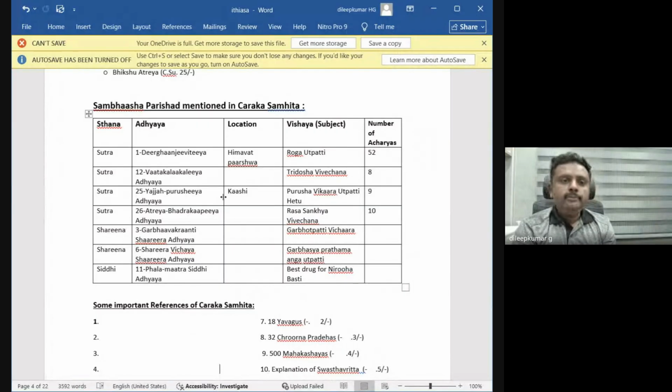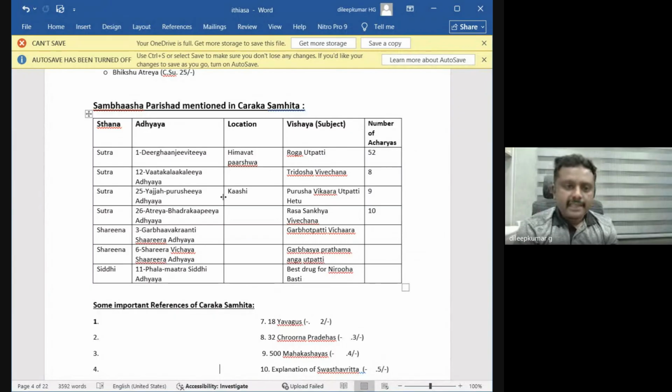The next Sambhasha Parishad is in Vata Kala Kaliyadhyaya. It is Tridosha Vivechana Vardhan. The total number of acharyas present is 8. The next Sambhasha Parishad is in Yajja Purishiyadhyaya. It happened in Kashi. This is regarding Purusha Vikara Utpatti. The total number of acharyas present is 9.